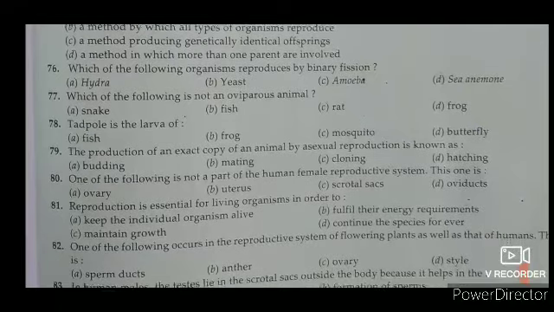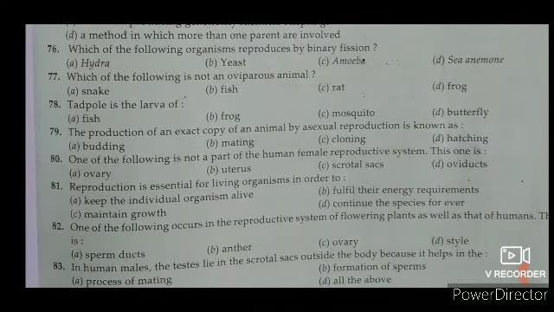77. Which of the following is not an oviparous animal? You have to choose which one is not an oviparous animal. So dear students, snake, fish and frog are the oviparous animals, whereas rat is a viviparous animal. Rat is a mammal. Okay, don't be confused. Rat is a mammal because it directly gives birth.